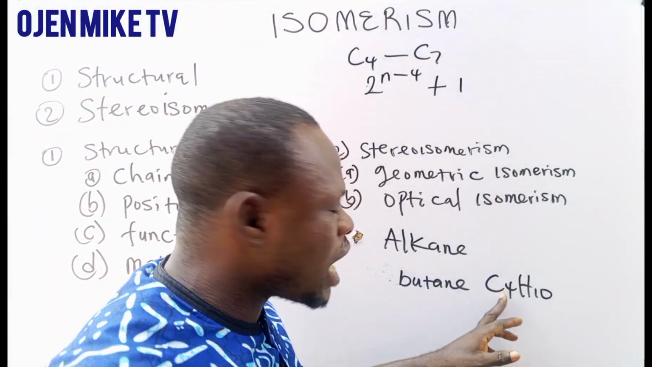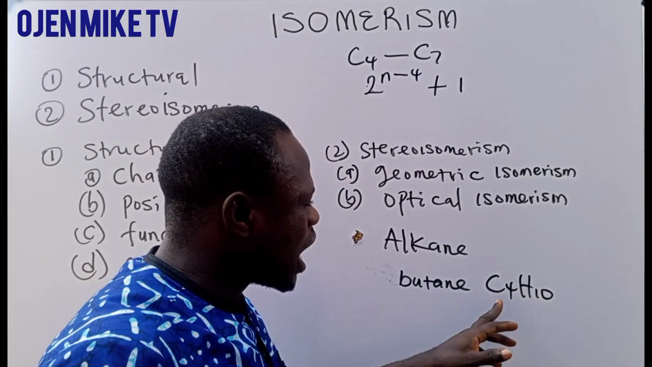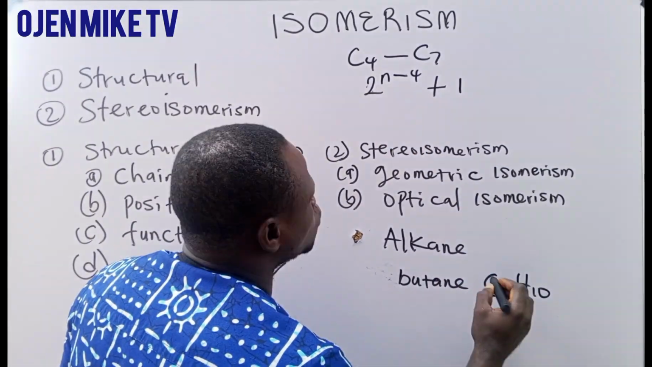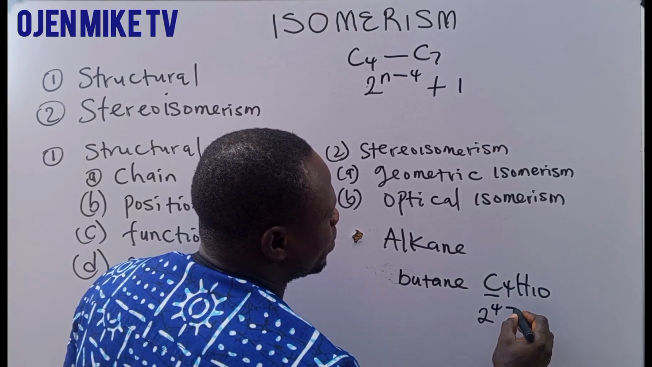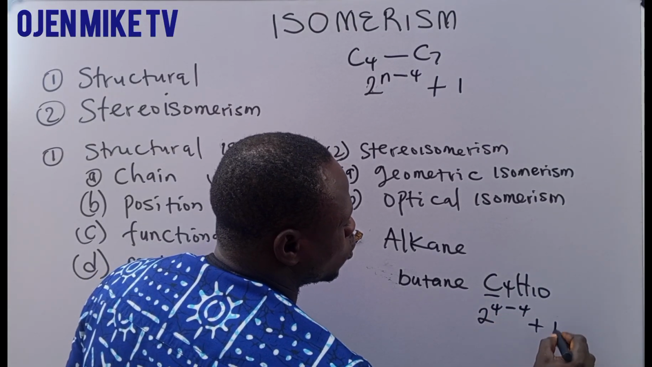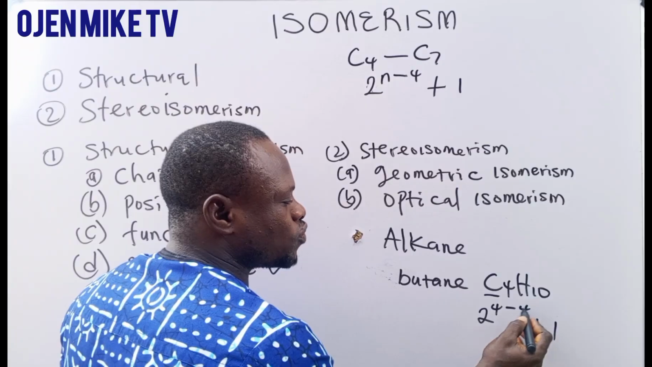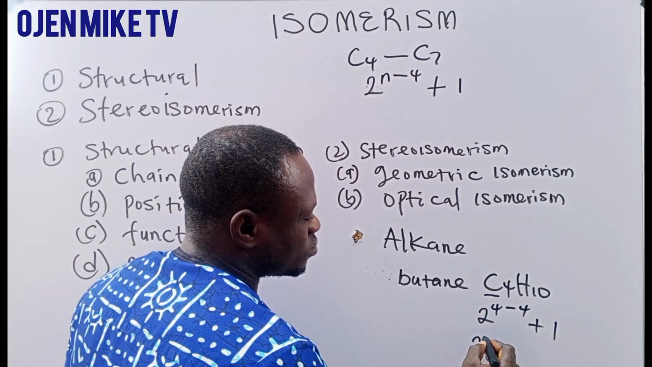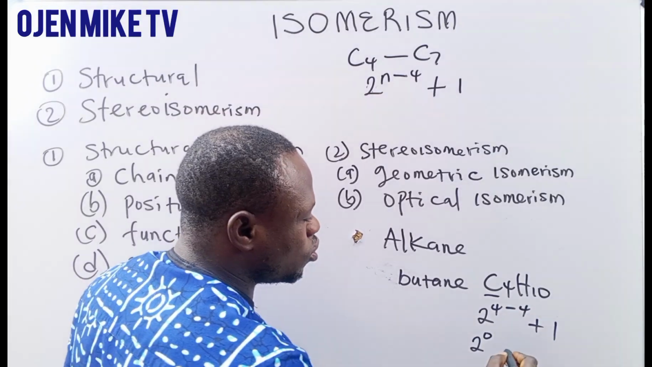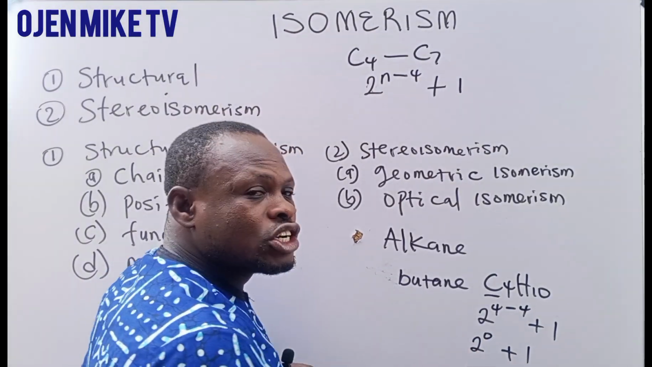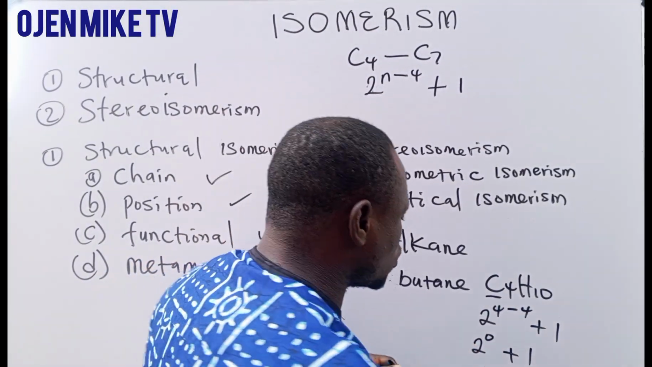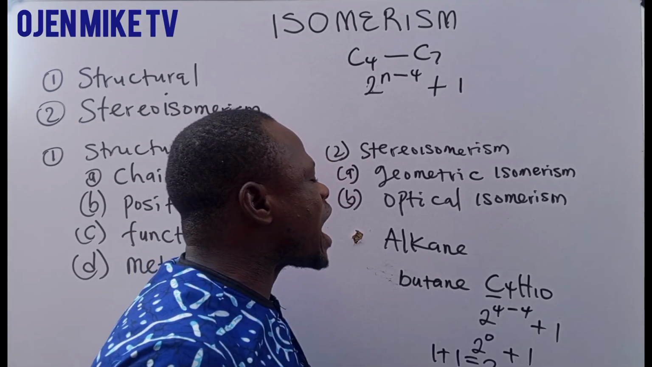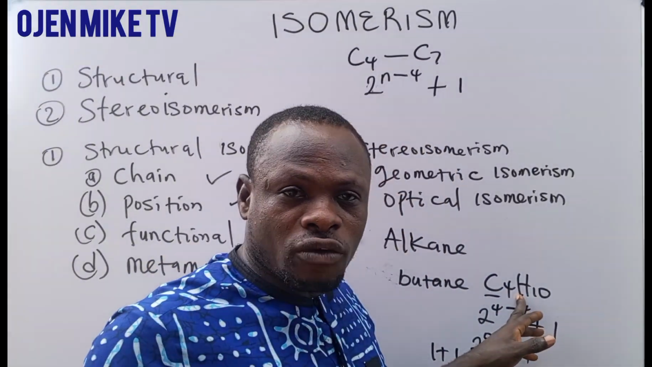For instance, I want to get the isomers of this butane. How many isomers are here? Now, C here is your n. So I will simply say 2 raised to power 4 minus 4 plus 1. 4 minus 4 will give us 0. So 2 raised to power 0 plus 1. Anything raised to power 0 is 1. So here will be 1 plus 1 equals 2. So there are two ways you can write the formula of this compound.